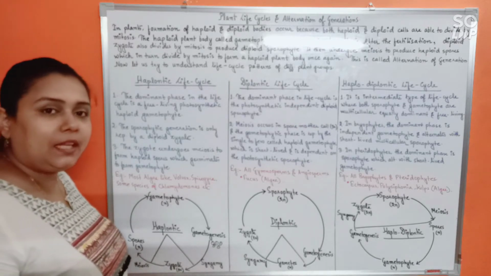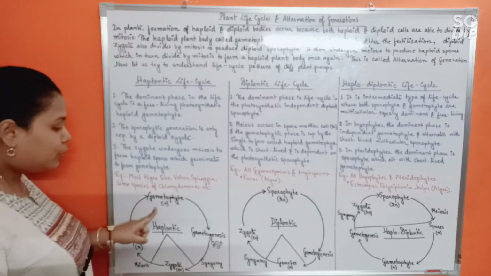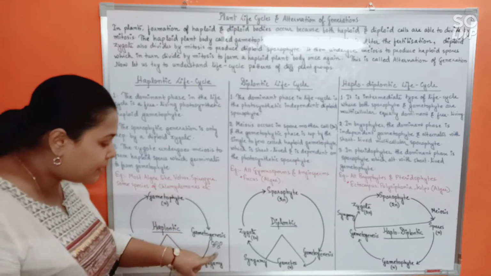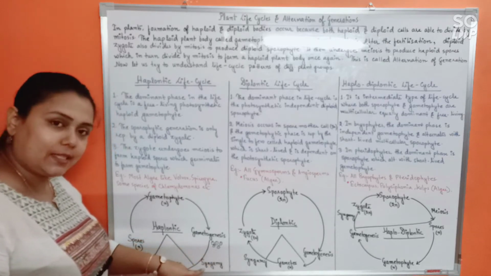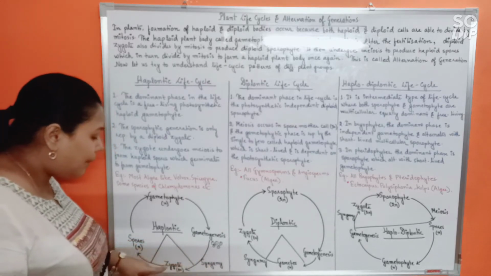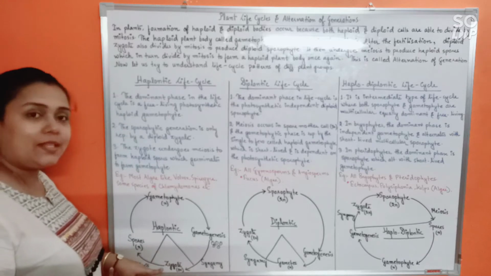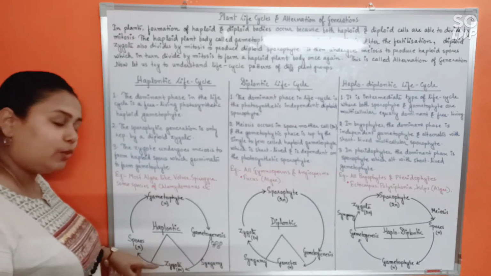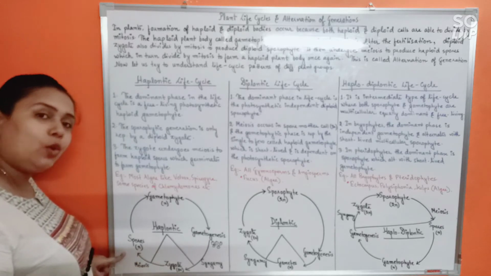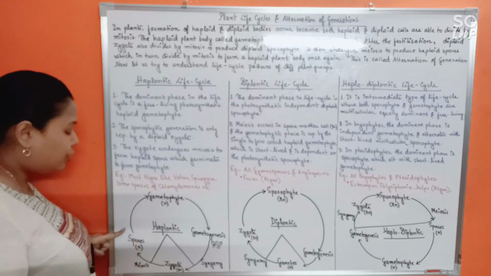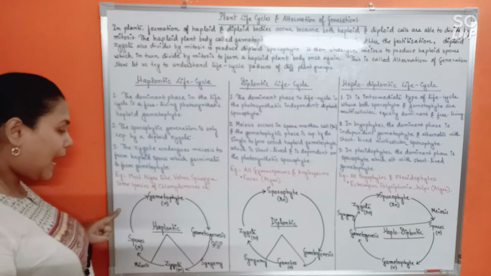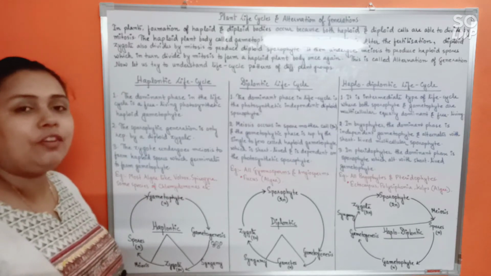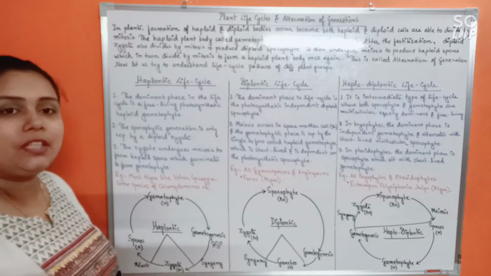Understood that properly? Fine. So gametophytic plant body undergoes gametogenesis, giving rise to gametes, which undergo fusion, that is syngamy, and by syngamy zygote is formed. The zygote would undergo meiosis immediately, called zygotic meiosis, and that would result into haploid spores, and they would germinate, giving rise to gametophyte. So this kind of a life cycle is mostly observed in algae.